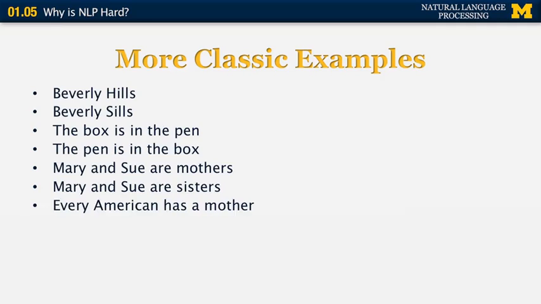"Every American has a mother." How many mothers is that? Well, we assume that it means that there are roughly as many mothers as Americans, at least the same order of magnitude. But if we change just a simple word here to "every American has a president," we're going to see that the semantics of the sentence changes a lot. In this case, there's only one president for all Americans, as opposed to the previous example where there were many mothers.